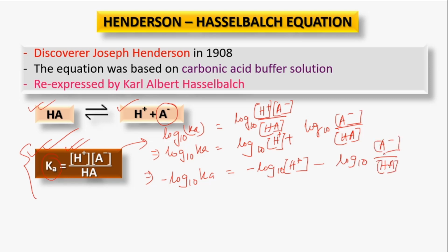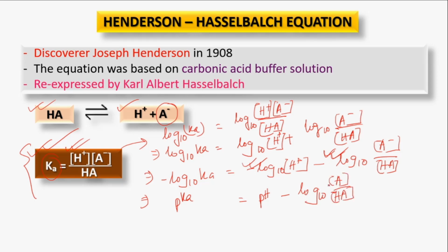I hope you can understand. And we know that minus log H plus equals pH, and minus log Ka would be the pKa, and we can write this in this way, with log 10 the same as it was.